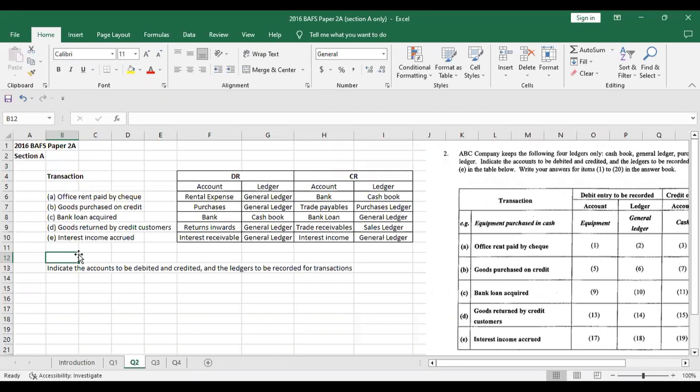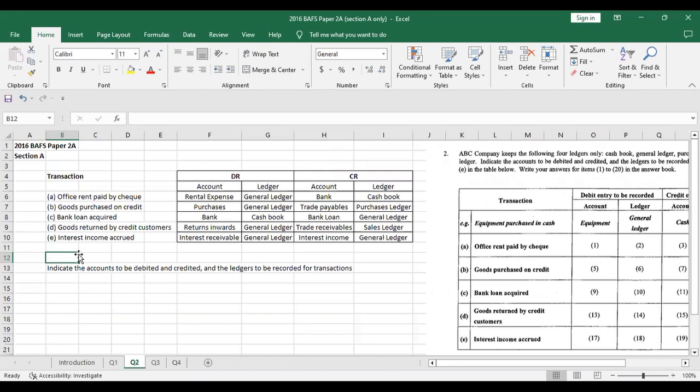Transaction D, goods returned by credit customers, right? So the company sold the goods on credit. Now that customer is not happy with the product, or there's something wrong with the product, or the customer just doesn't like the product, right? It could be anything. So the customer returns the product to the company. So that would be return inwards. So debit return inwards, and the ledger impacted would be the general ledger.